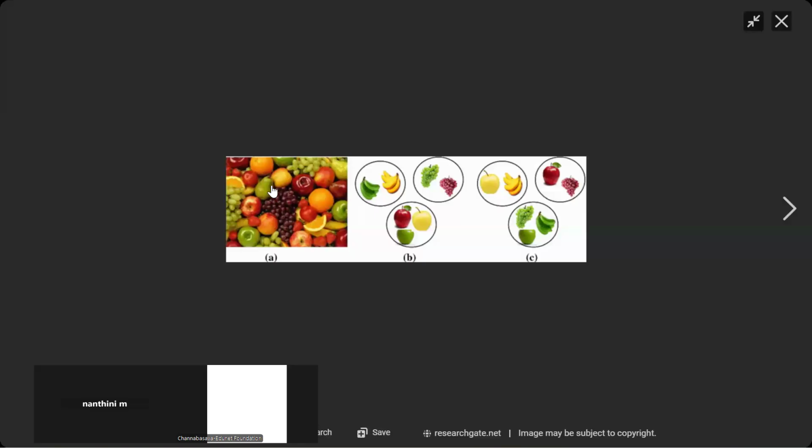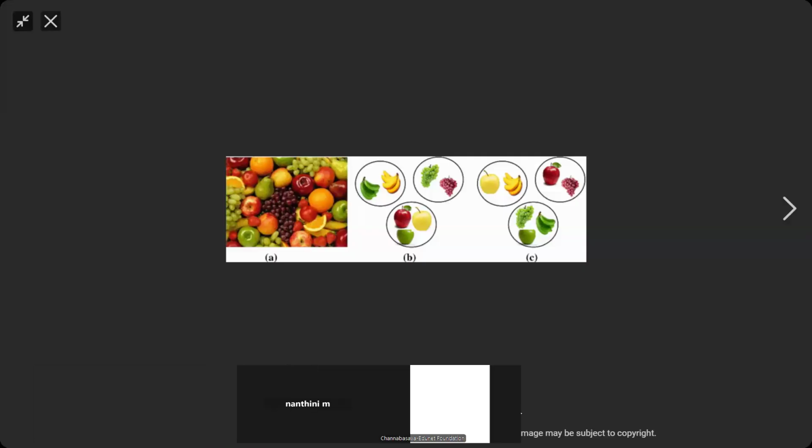Let me take this first example. This is my first category. The fruits are divided into 3 types.